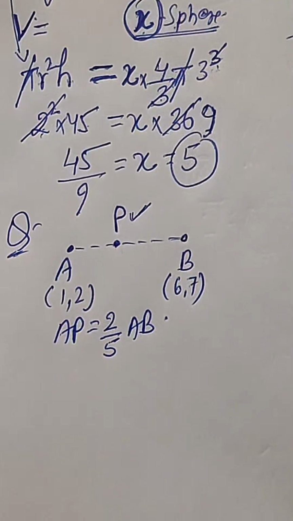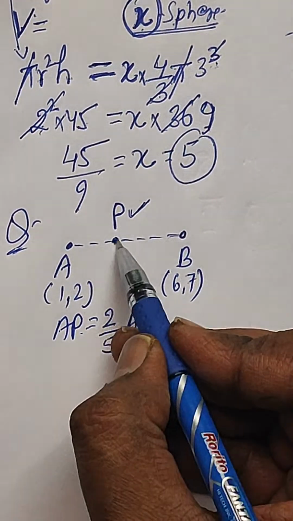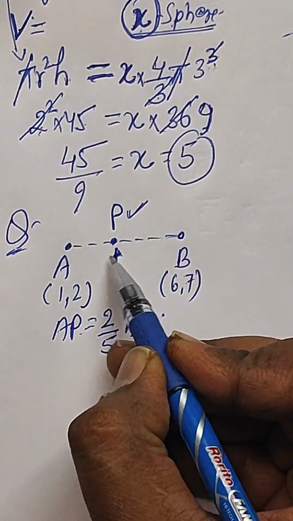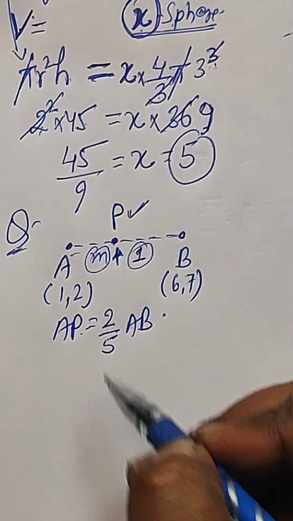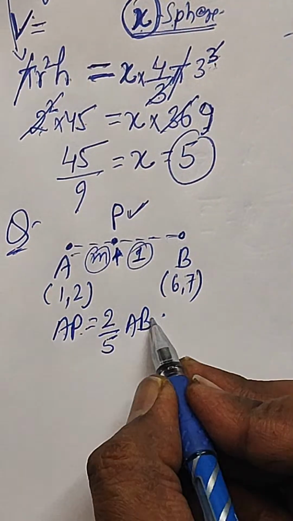So if you remember the formula for the point P which divides a line segment in the ratio m to 1, we will be using that directly.